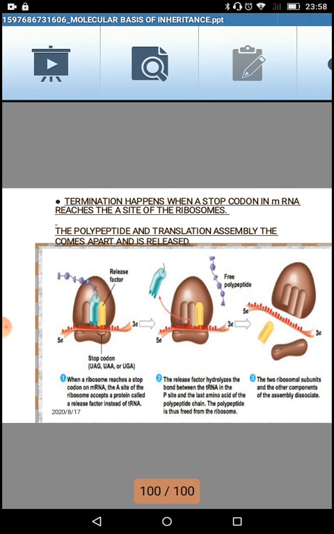So what will happen is that once the smaller subunit, the larger subunit, and the P site and the A site reach, and the A site actually touches the termination codon zone, all this assembly gets dissociated, and finally the polypeptide chain also gets freed from the whole of the translational machinery, and then this polypeptide chain can act as a simple protein. It will be now a protein. This is actually the process of translation. I am just summarizing what has happened in it.